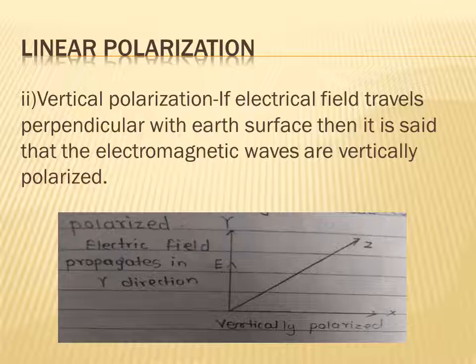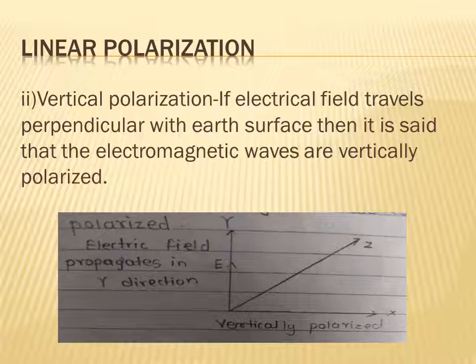See in a figure, your electric field propagates in the y direction, which means it is perpendicular with your earth surface. This type of polarization is called a vertical polarization.